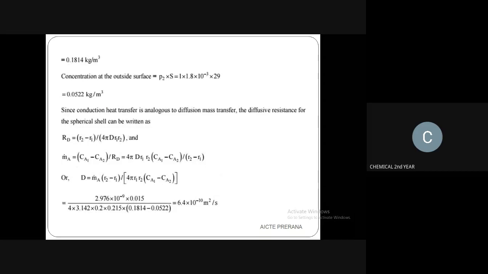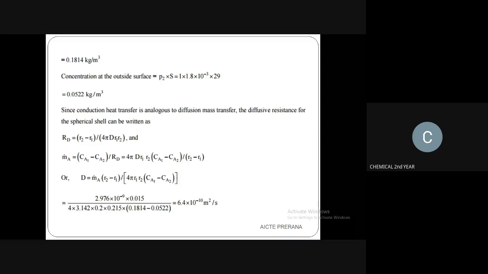RD is equal to R2 minus R1 divided by 4 pi D R1 into R2. And MA can be written as CA1 minus CA2 divided by RD, that is equal to 4 pi D into R1 R2 into CA1 minus CA2 divided by R2 minus R1. Or capital D can be written as MA into R2 minus R1 divided by 4 pi R1 R2 into CA1 minus CA2.